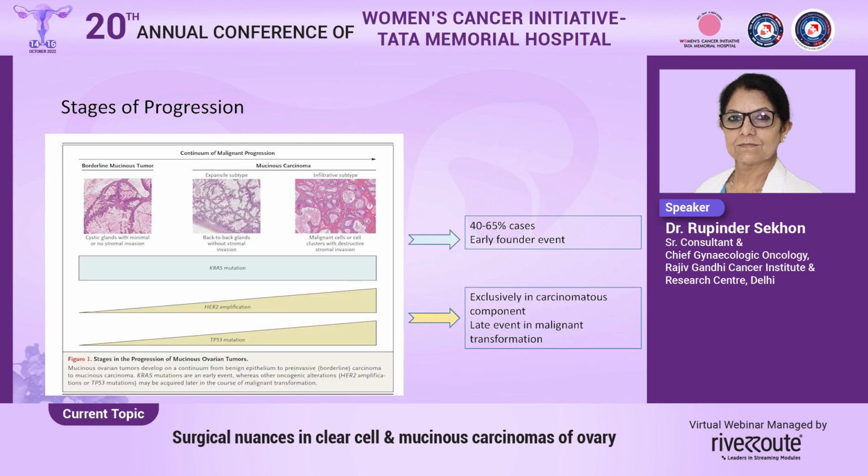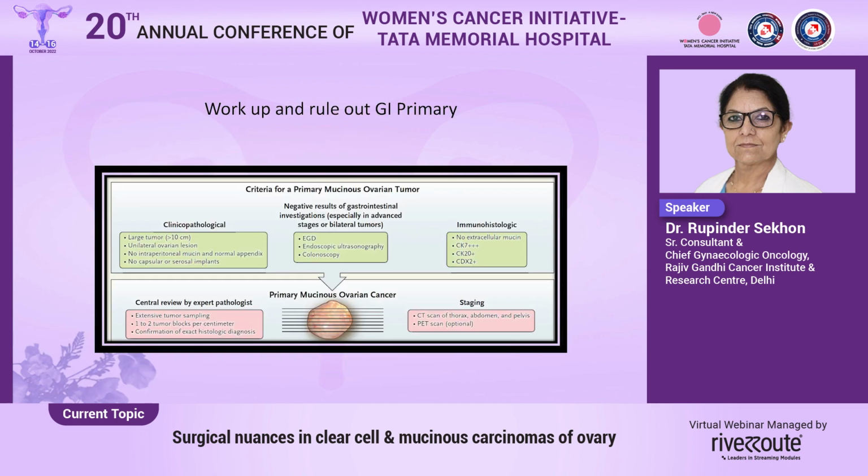So mucinous ovarian tumors develop on a continuum from benign epithelium to pre-invasive borderline tumors on to mucinous carcinomas. KRAS is an early event, and as the tumor progresses on to carcinomas, you have your oncogenic alterations, and they express HER2/neu and TP53 mutations. It's important to distinguish a primary mucinous ovarian tumor from a GI malignancy.